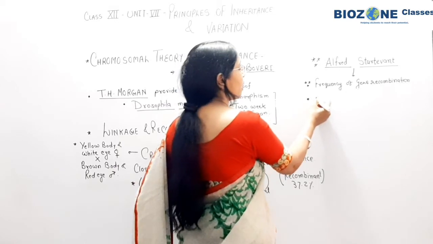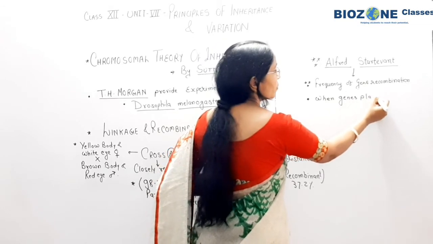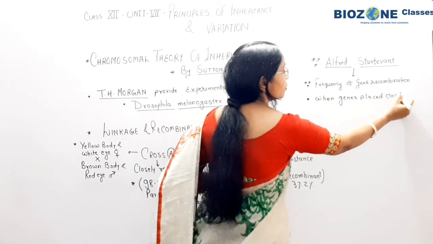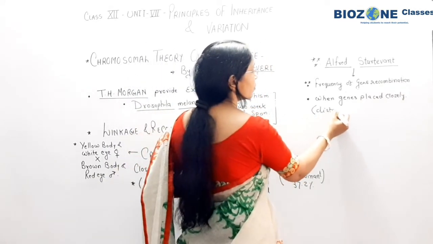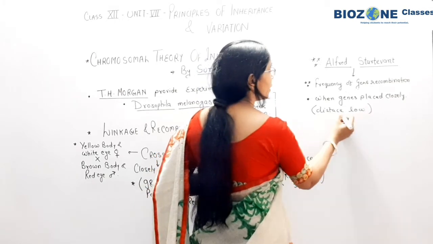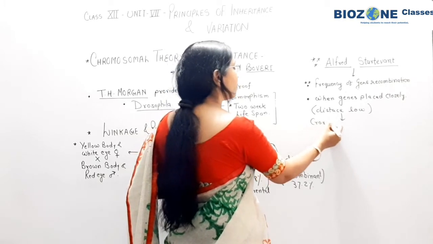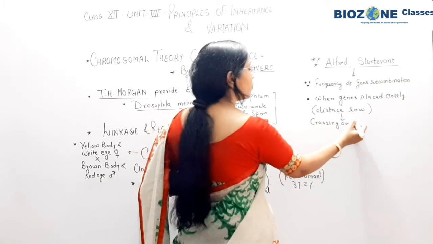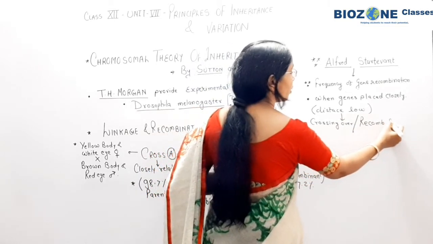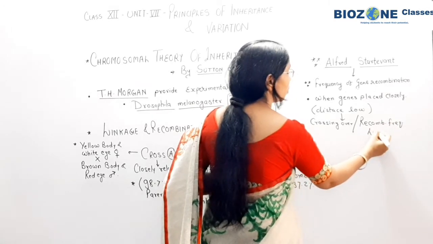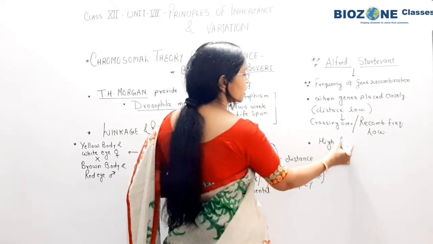यहाँ पे आप simply याद रखिए, when genes are placed closely, clear? That means distance low. When the distance is low, at that time you remember the crossing over frequency or the Sturtevant states recombination frequencies are also low, and if the frequency of the recombination is high, so